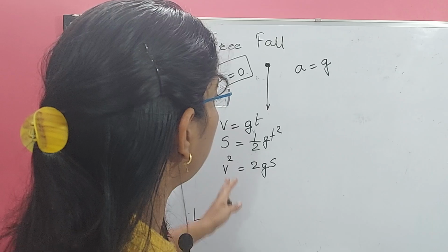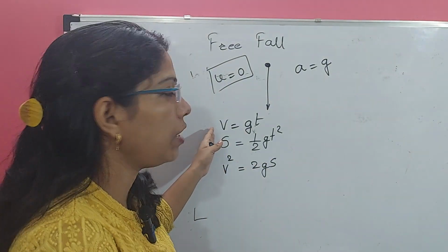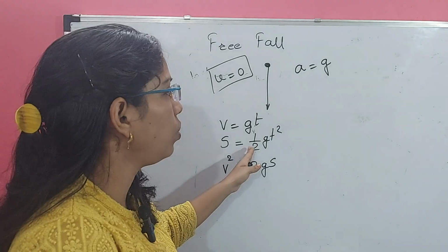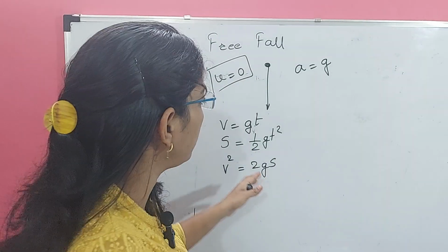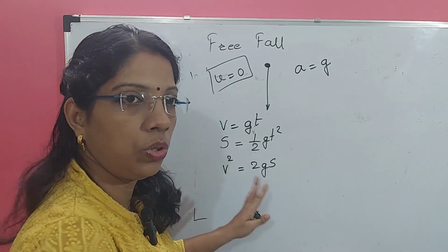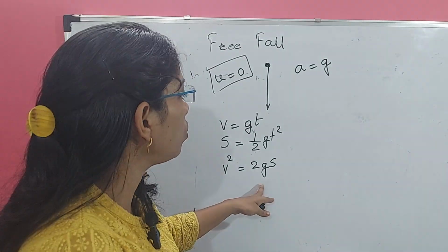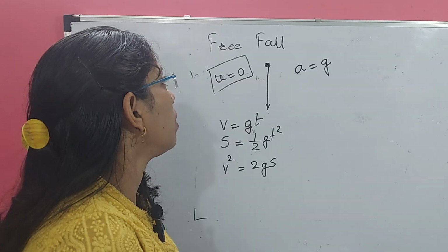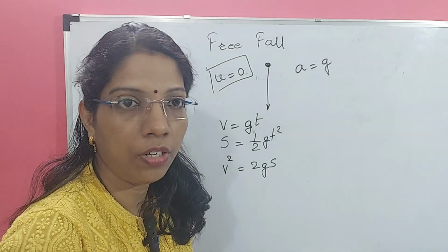For v it is gt. First equation, v is equal to u plus at, instead v is equal to gt. s is equal to ut plus 1 half gt square, but instead of that we can directly write 1 half gt square. And for the third equation, u square is 0, therefore v square is equal to 2gs. So these are the conditions for an object in free fall.